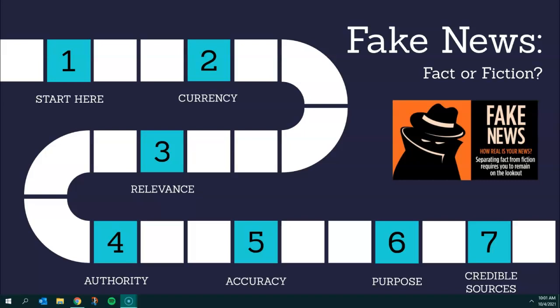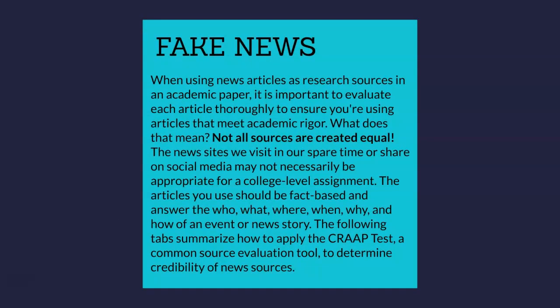This presentation is intended to help you find credible sources as you write your essay. When you're using news articles as research sources for an academic paper, it's important to evaluate each one thoroughly to make sure that you're using articles that meet academic rigor. What does that mean? It just means that not all sources are created equal.